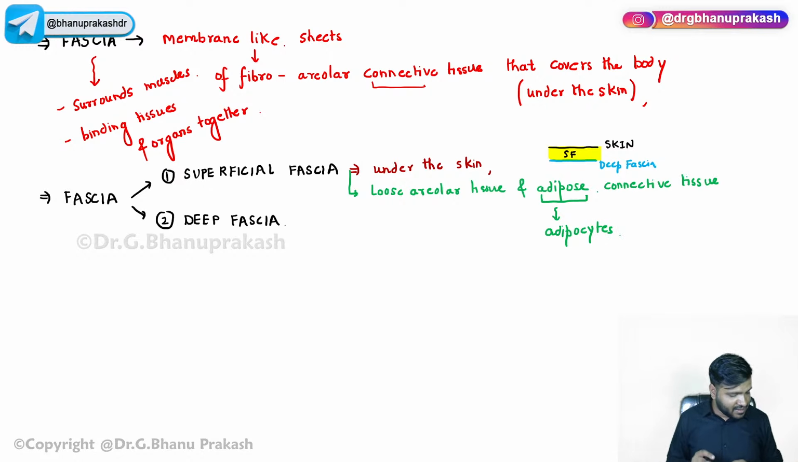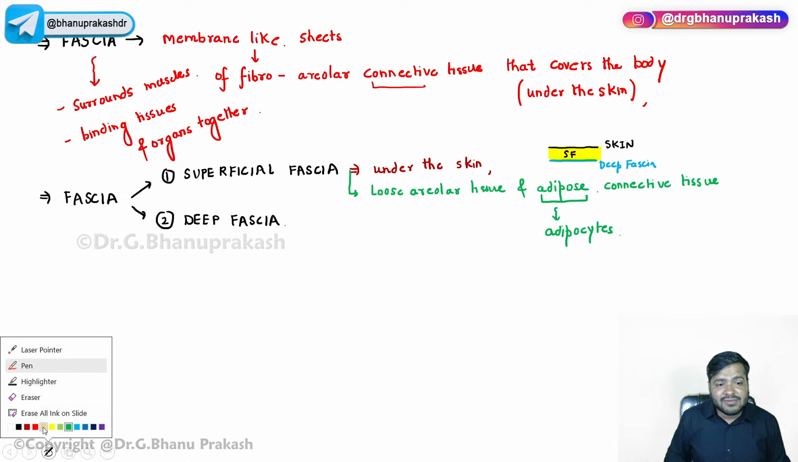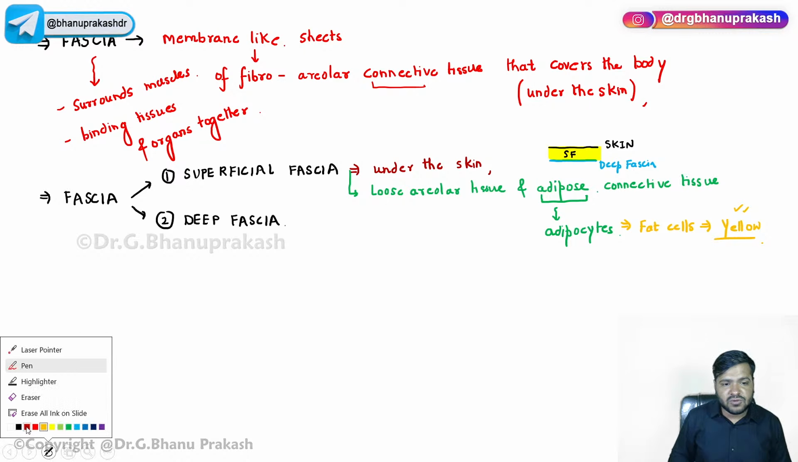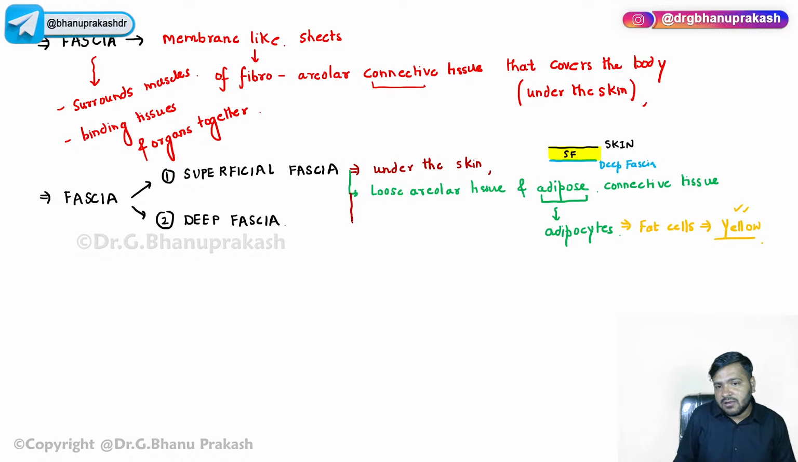Adipocytes are the fat cells, guys. Very important, the fat cells. And these fat cells are yellow in color, that's why I have drawn this with the yellow color. So the color coding is very important in anatomy. Now, the superficial fascia, again, you have to know that it is thick.